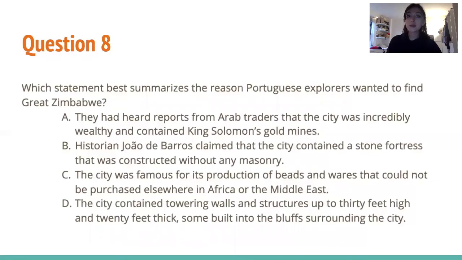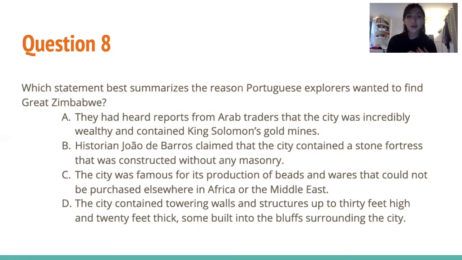Question 8: which statement best summarizes the reason Portuguese explorers wanted to find Great Zimbabwe? Okay, so we're looking for the reason that they wanted to find Great Zimbabwe. So we go back to paragraph 2 where they mention the Portuguese explorers, and we see that the reports to the Europeans of Great Zimbabwe were spread thousands of years ago by Arab traders who had seen the east coast of Africa. The traders told of the fabulous wealth of a mysterious stone city in the African interior. And it goes on to talk about the traders' tales, these Arab traders. And then it later says that Portuguese explorers went and tried to find it because they heard about this wealth from the Arab traders. So now we see which answer choice matches the most.